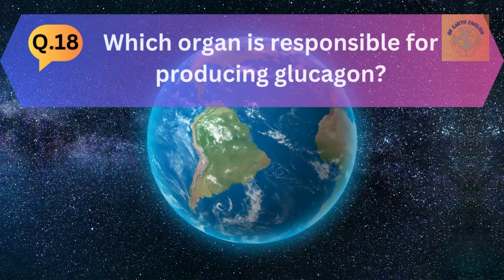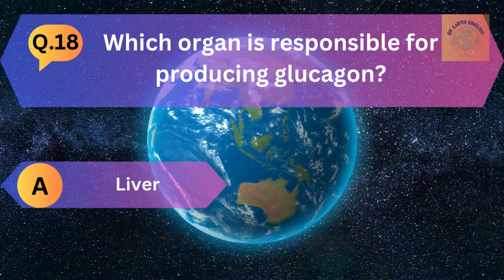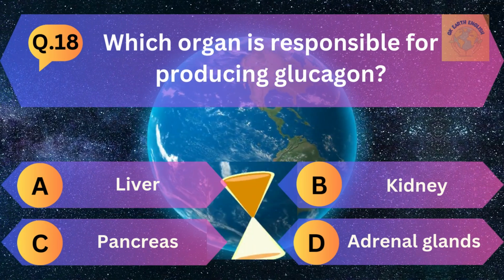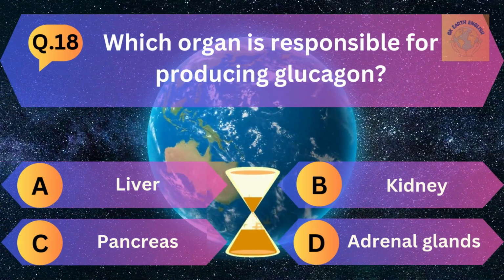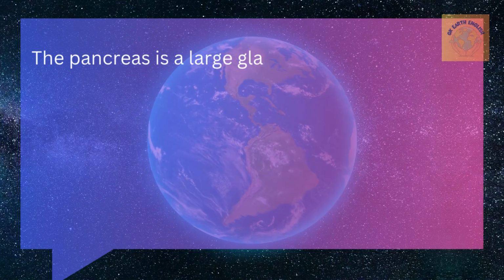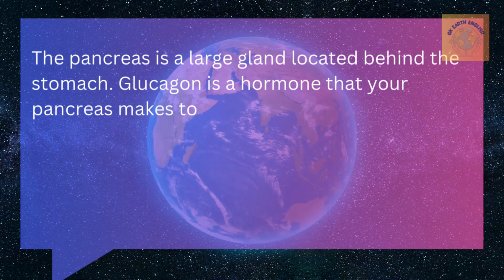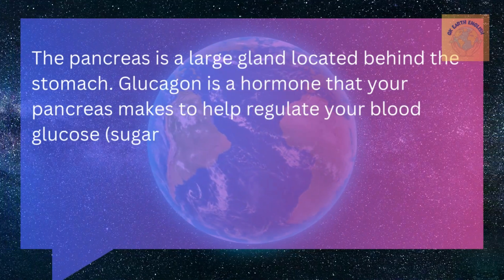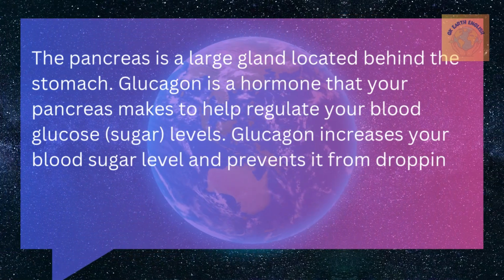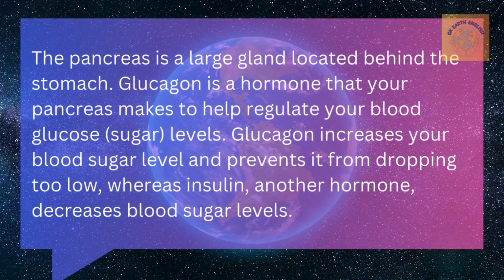Question number 18. Which organ is responsible for producing glucagon? A. Liver, B. Kidney, C. Pancreas, and D. Adrenal gland. The correct answer is pancreas. The pancreas is a large gland located behind the stomach. Glucagon is a hormone that your pancreas makes to help regulate your blood glucose levels. Glucagon increases your blood sugar level and prevents it from dropping too low, whereas insulin and other hormones decrease blood sugar levels.